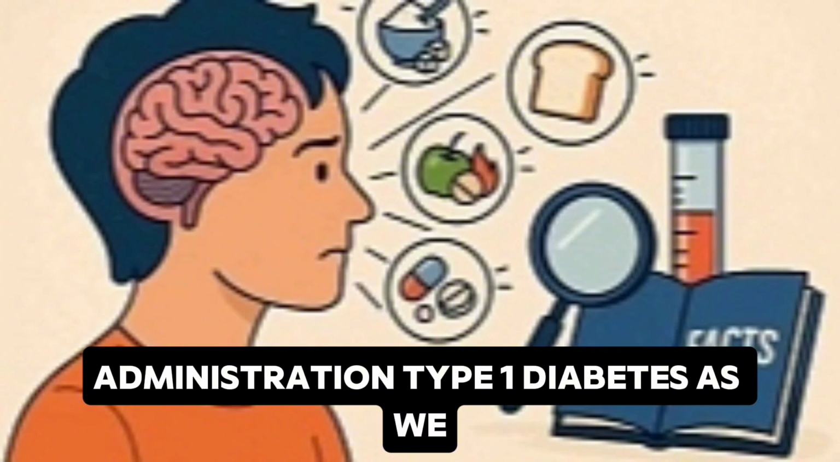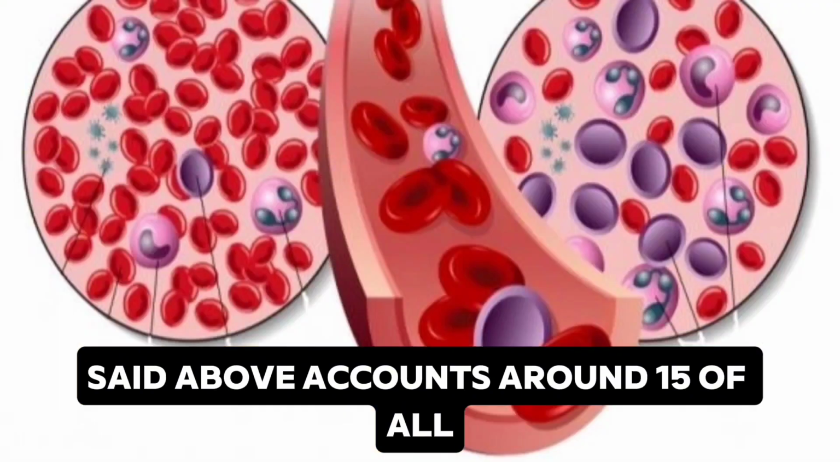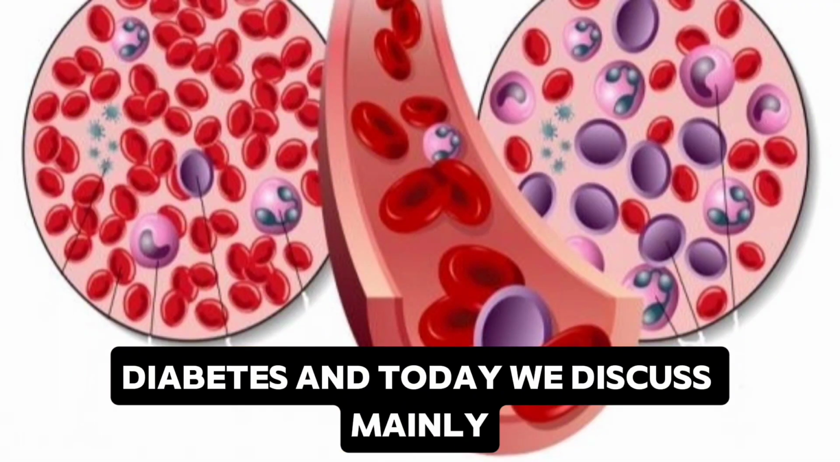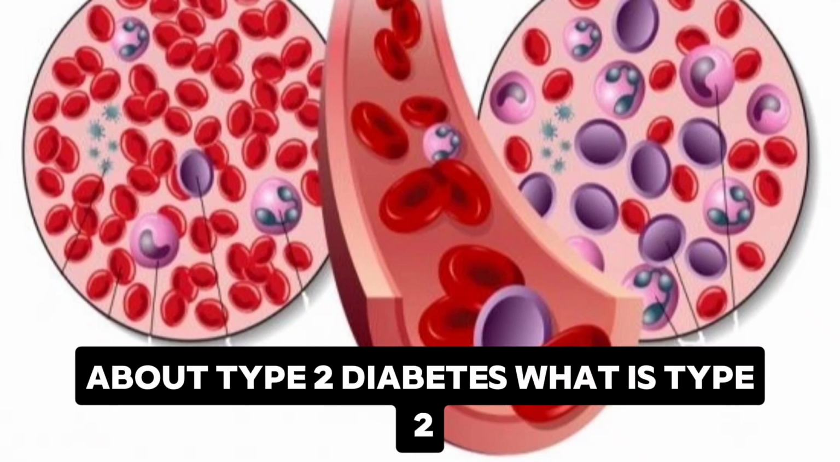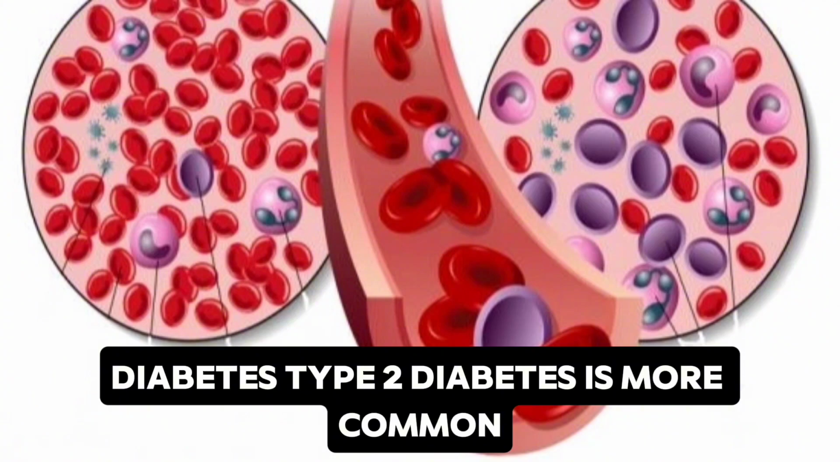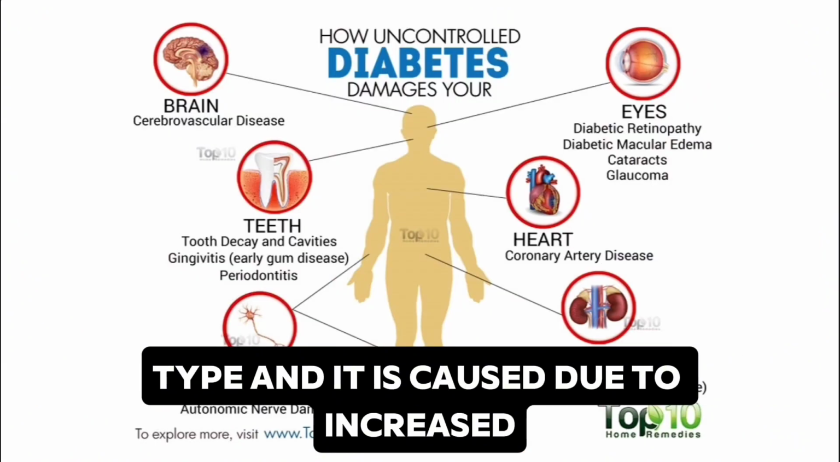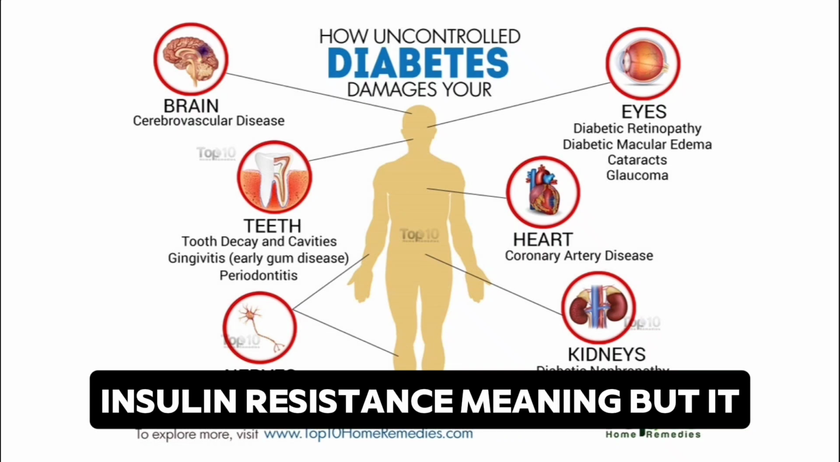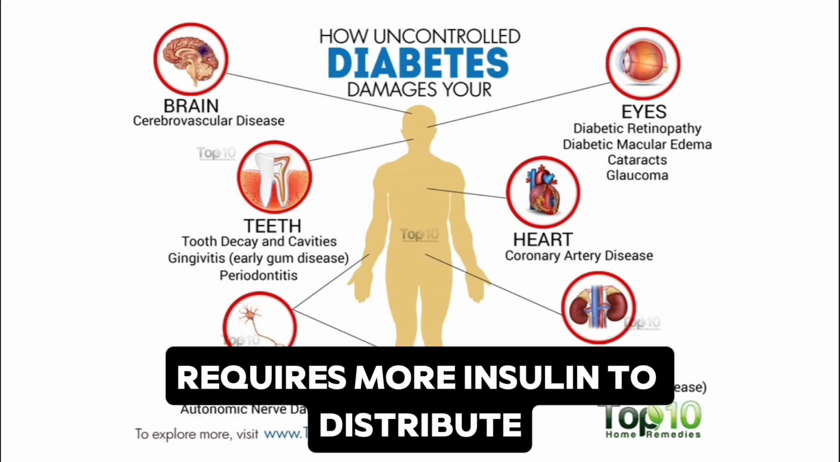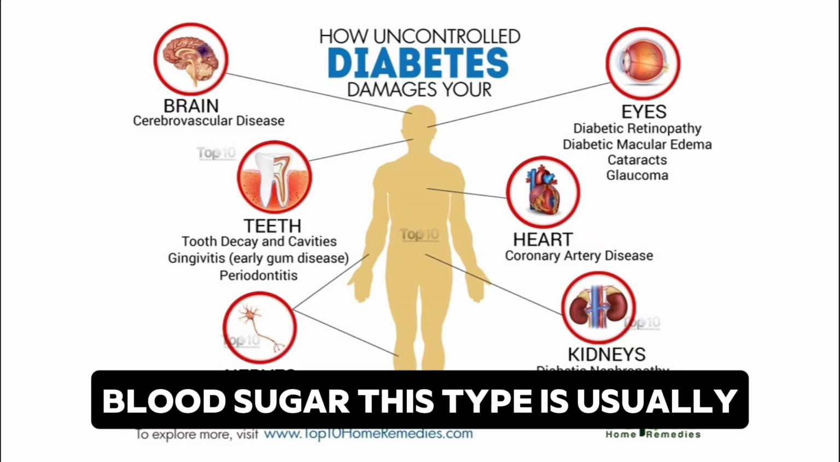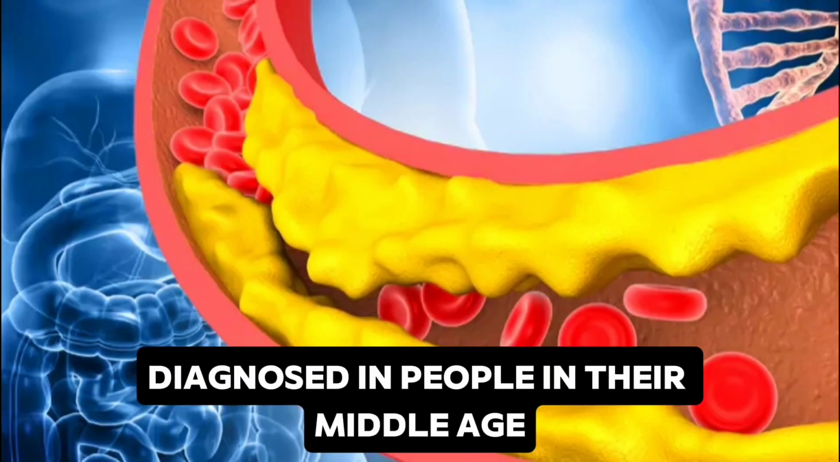Type 1 diabetes, as we said above, accounts for around 15% of all diabetes, and today we discuss mainly type 2 diabetes. What is type 2? Type 2 diabetes is the more common type, and it is caused by increased insulin resistance, meaning it requires more insulin to distribute blood sugar. This type is usually diagnosed in people in their middle age.